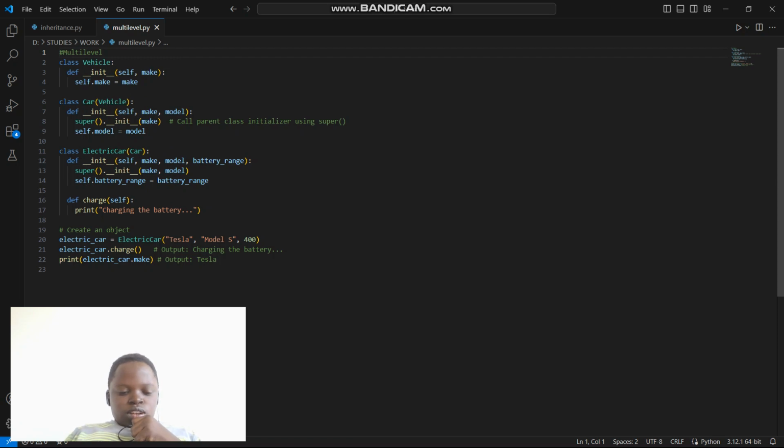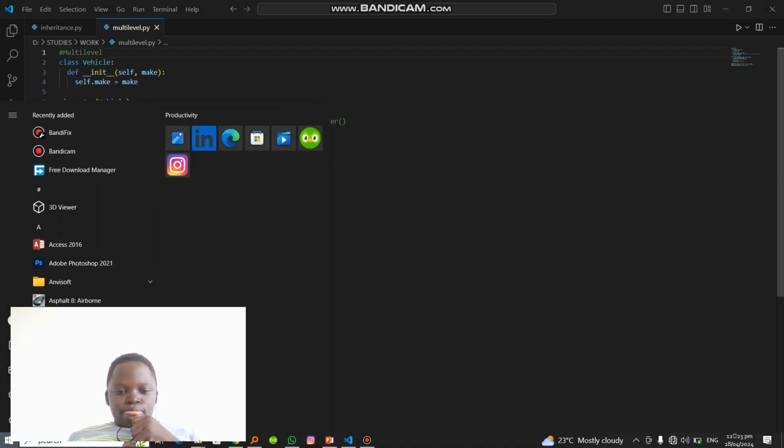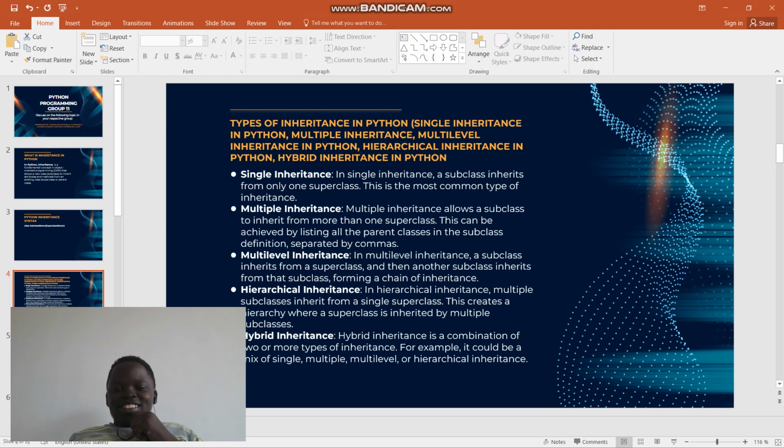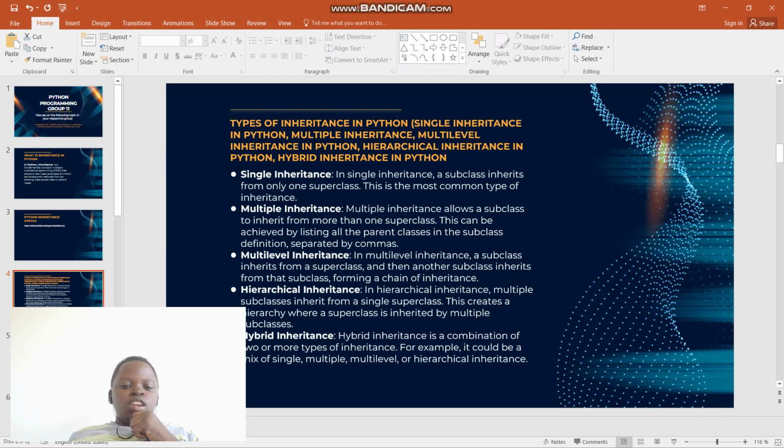We come back to our PowerPoint and look at hierarchical inheritance. In hierarchical inheritance, multiple subclasses inherit from a single superclass. This creates a hierarchy where the superclass is inherited by multiple subclasses. Another is hybrid inheritance, which is a combination of two or more types of inheritance. For example, it could be a mix of single, multiple, multi-level, and hierarchical inheritance.